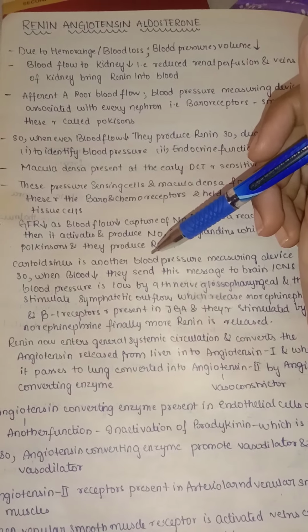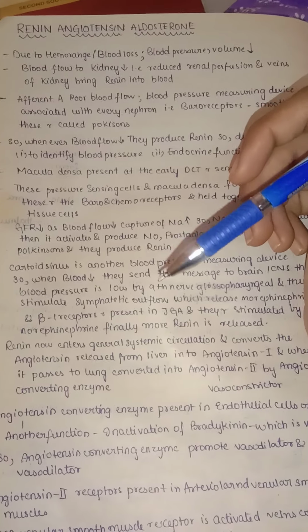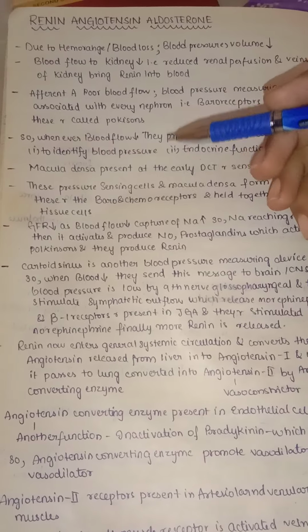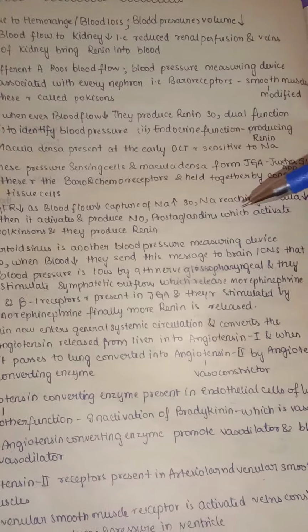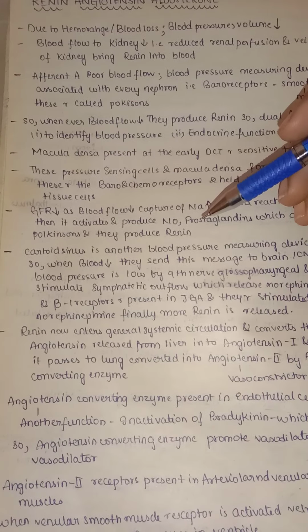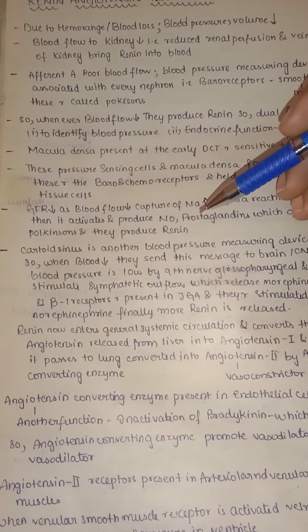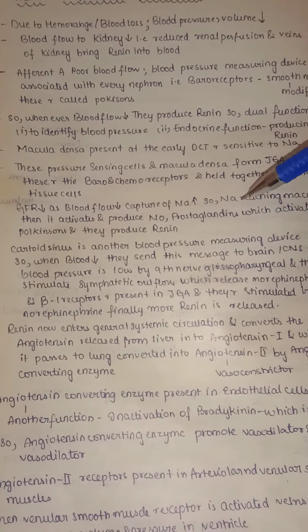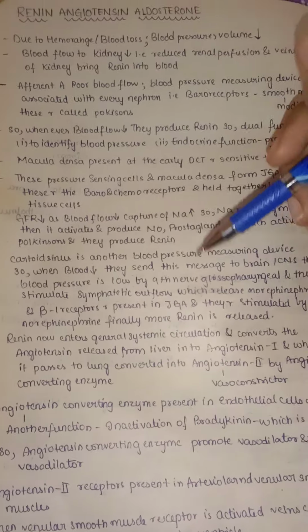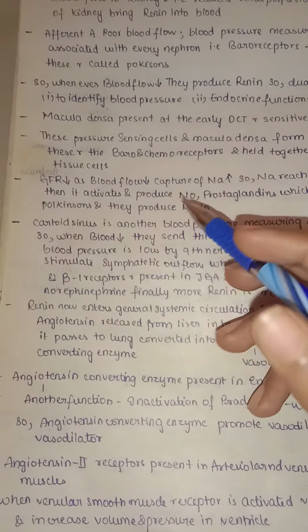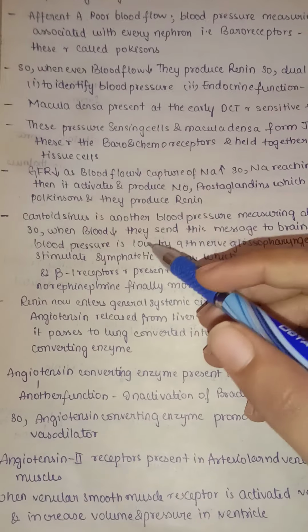The remaining sodium will be high on reaching the early DCT, so it will not cause the release of renin. But here, as the blood flow is slow, the cells have more chance to reabsorb the sodium. As more sodium is reabsorbed, the sodium reaching the macula densa has decreased. This in turn leads to activation of the juxtaglomerular apparatus, so that renin is released.